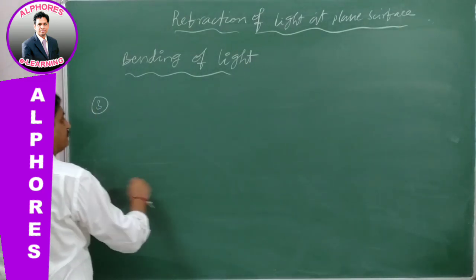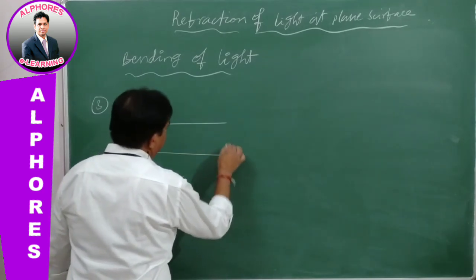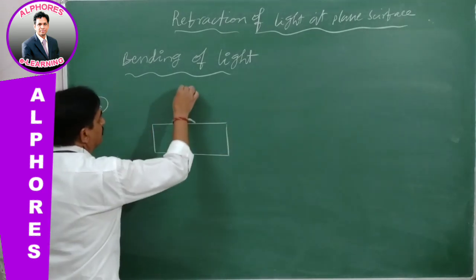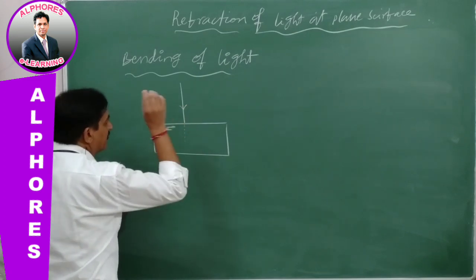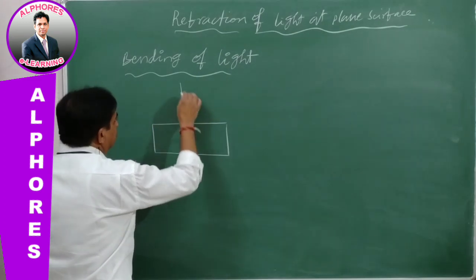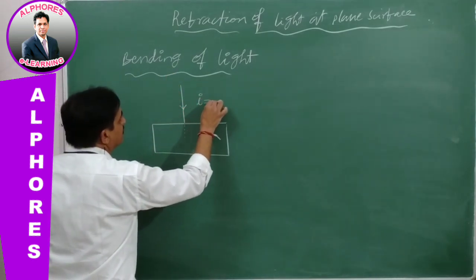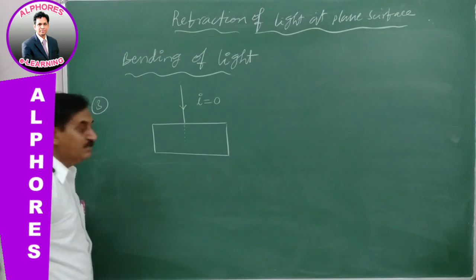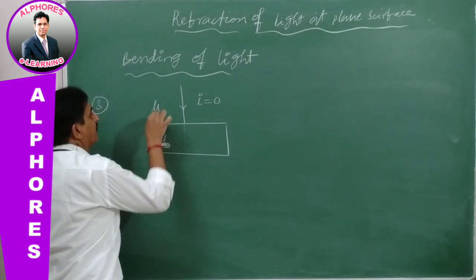Third point. When a ray of light is incident normally, meaning along the normal, the angle of incidence is 0. When it is incident normally, let us see how it bends.